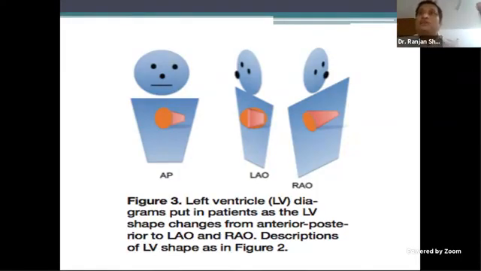If it is a plain view, they sit like in an X-ray. The heart is above, and the diaphragm is straight.